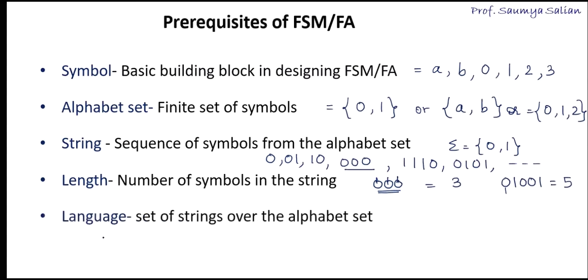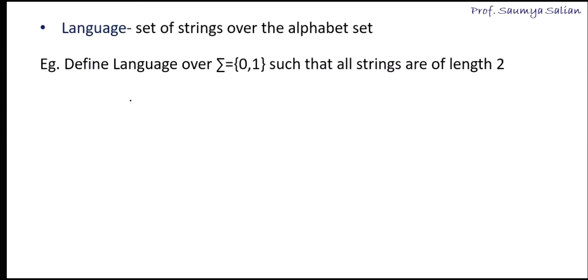Next we have language. Language is a set of strings over the alphabet set. Let's take an example now. We'll understand the concept of language with a few examples. Define a language over the alphabet set 0, 1 such that all strings are of length 2. Here I have been given the alphabet set 0, 1 and I have to find the strings possible of length 2.